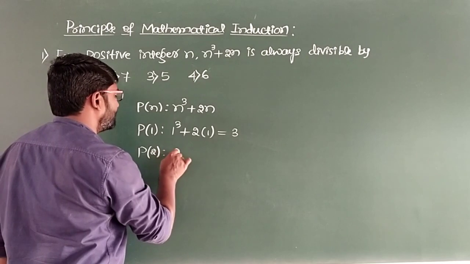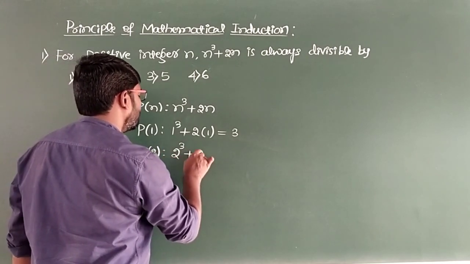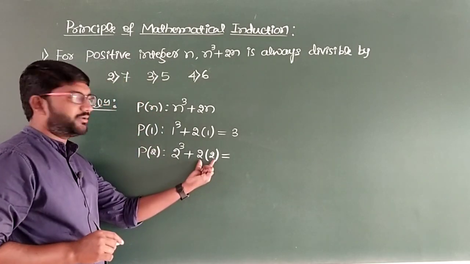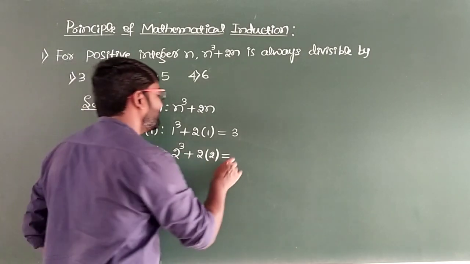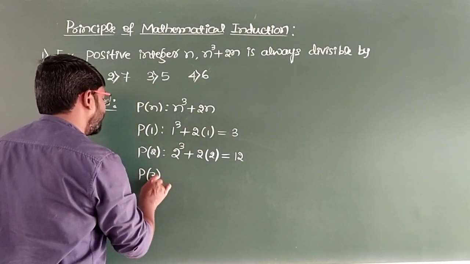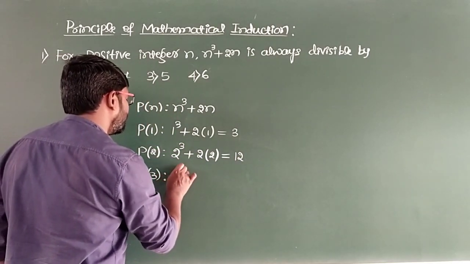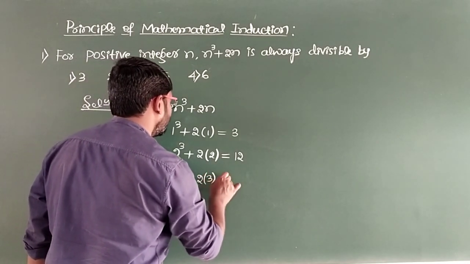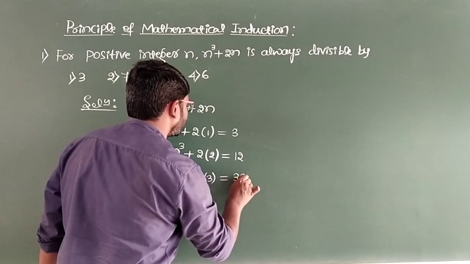P of 2, it will be 2 cube plus 2 into 2. So this is equal to 8 plus 4, it will be 12. Now I will take one more number. P of 3. So we get 3 cube plus 2 into 3. So here we get 33.